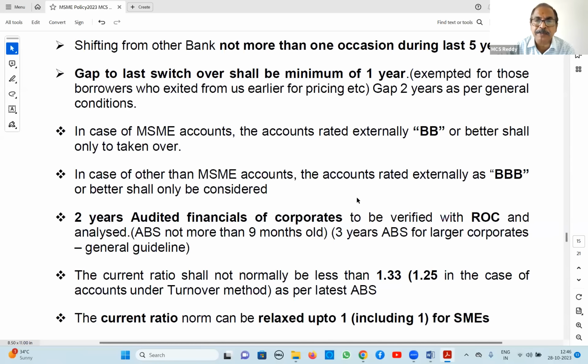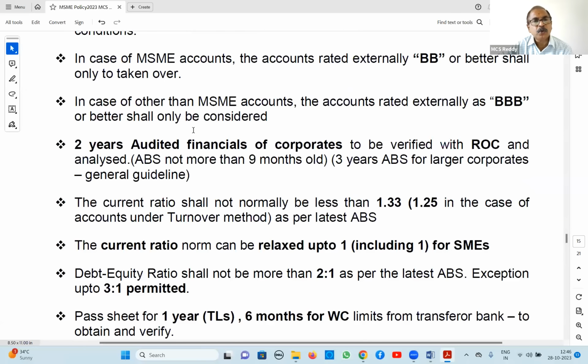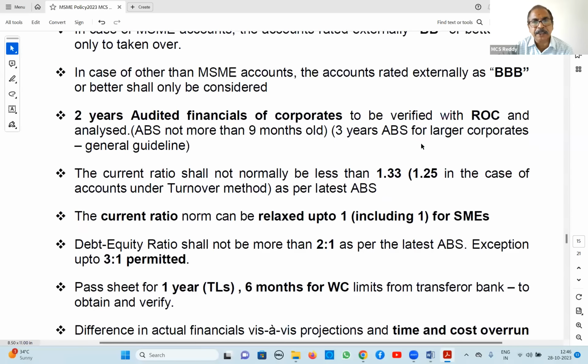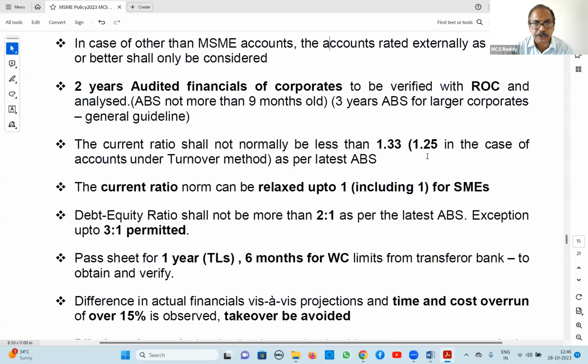In case of other than SME, triple B, that means normal risk only we will take. Low risk, normal risk, up to normal risk only we will take. Whereas for SME, BB means it is moderate risk. For that accounts also eligible for takeover. Next, 2-year audited financials of corporates to be verified with ROC. This is general guideline. Current ratio 1.33 or 1.25 general norm.